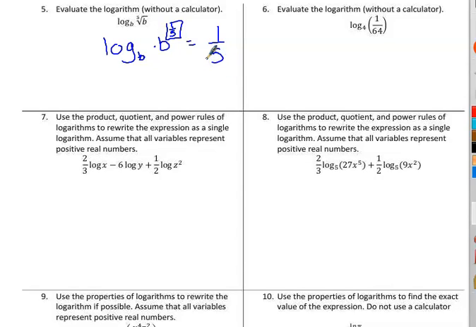So you'll be able to look at these to get a lot on your assignment. Some of these go pretty fast. Like this one, 64 is actually 4 cubed. But that's in the denominator, so this is the same thing as saying log base 4. A 4 to the third would be 64, a negative would move it to the bottom. So that means the answer to this problem is negative 3.